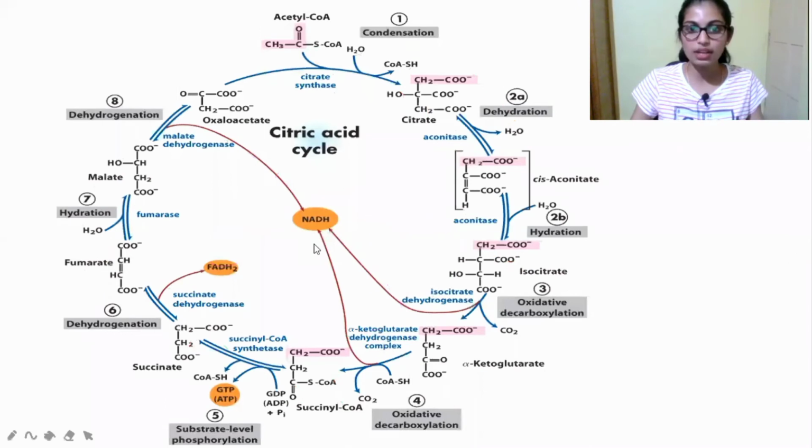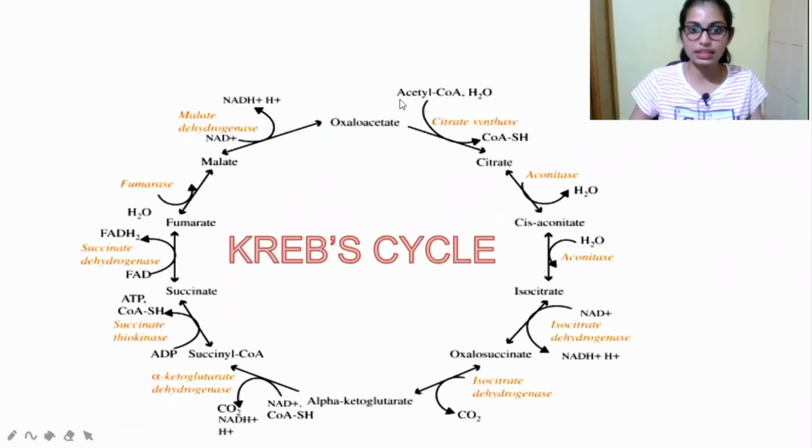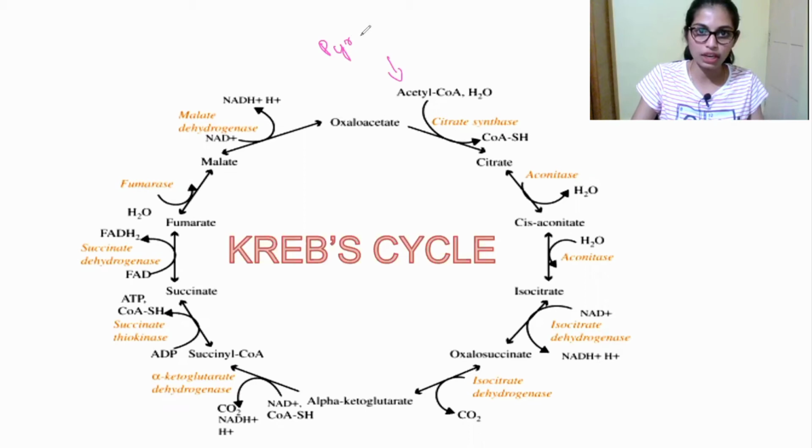You can see over here this is the entire Krebs cycle, without structures. Before acetyl CoA, the pyruvate has to be converted into acetyl CoA. Here one NADH molecule is produced. Pyruvate is converted into acetyl CoA with the help of the enzyme pyruvate dehydrogenase. After the conversion, what happened?